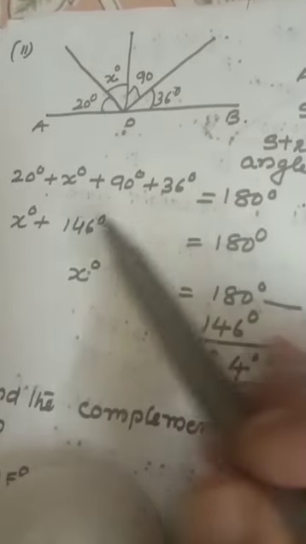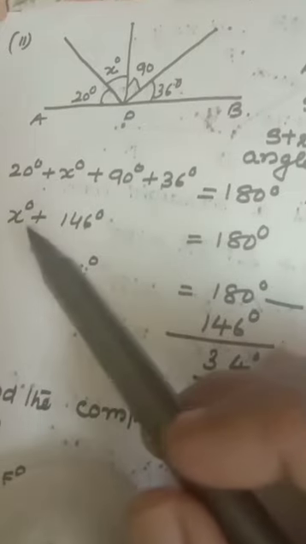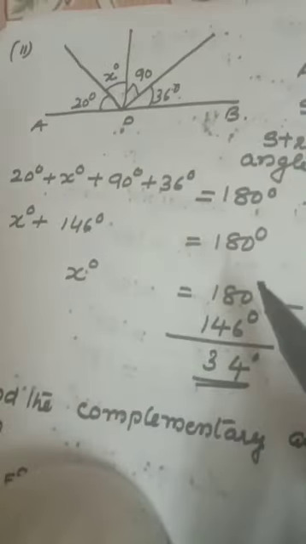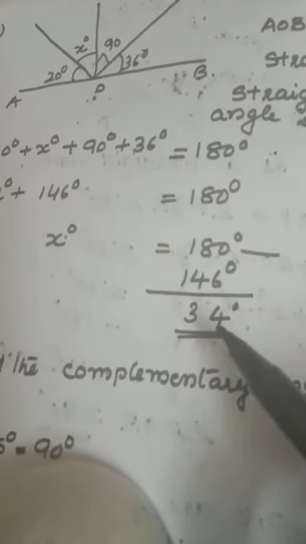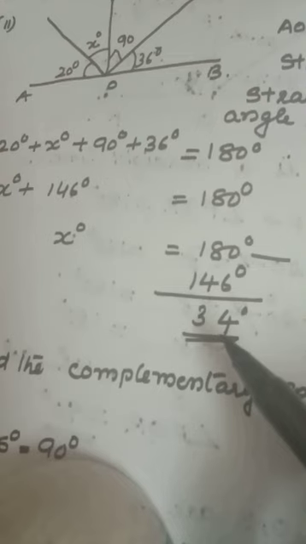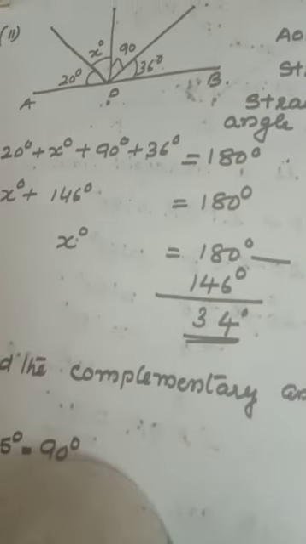Next, second part. See, this also, AOB is a straight line. When you add, you will get 180 degrees, because for a straight line, the angle you always get is 180. Add: 20 plus x plus 90 plus 36 equals 180 degrees. 20 plus 90 plus 36 is 146, plus x degrees. 146 will be moved to this side, it will be minus 146; subtracting, you get x equals 34 degrees. I hope everybody understood till question number 5.